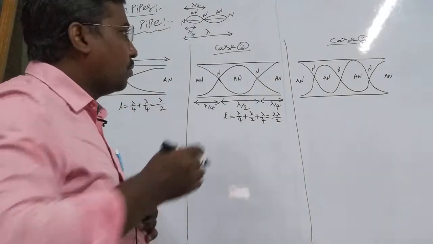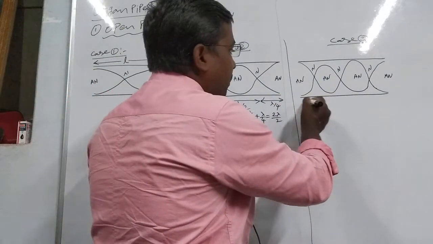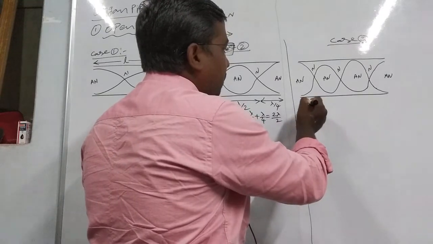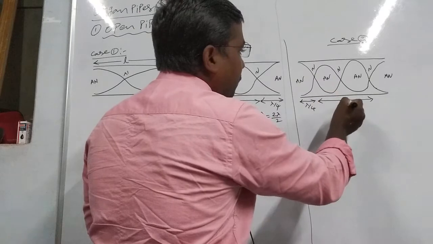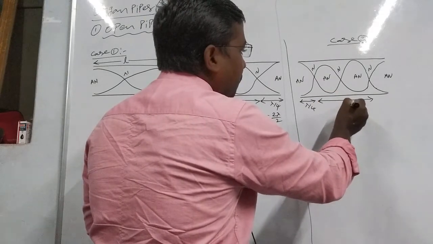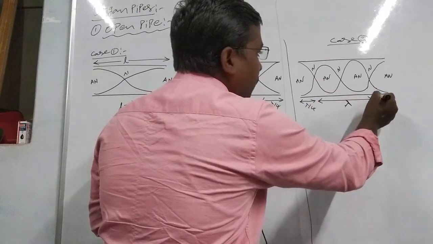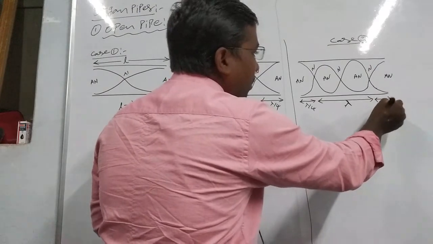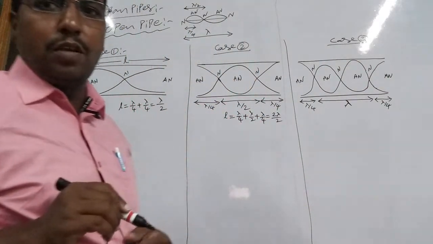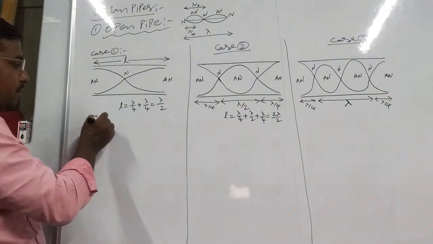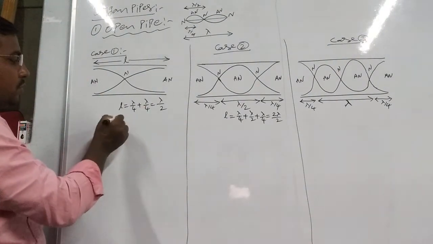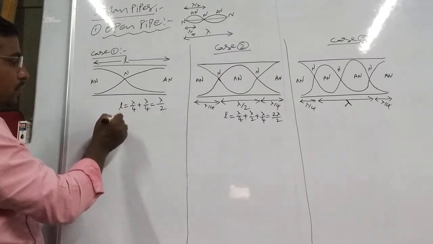Okay, now in the third case, similarly this length is lambda by 4, half of the loop length, these 2 loops length is lambda, and this half loop length is lambda by 4. Okay, now we write the wavelength: lambda equals 2 into L, that is 2L.